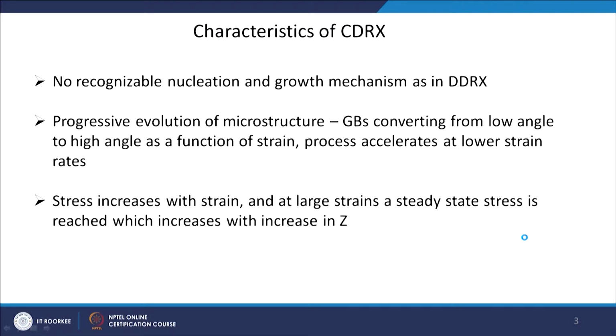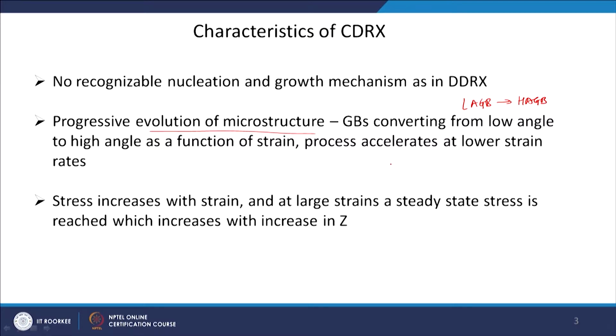In fact, in this you have progressive evolution of microstructure. It is a continuous process where grain boundaries are converting from low angle to high angle. Basically, low angle grain boundary transforms into high angle grain boundary. And there are different mechanisms people have proposed for how this can happen as a function of strain. So, as a function of strain, low angle boundaries convert into high angle grain boundaries.